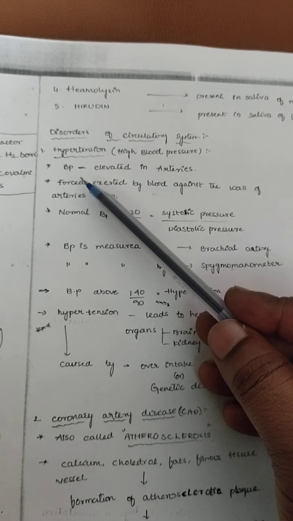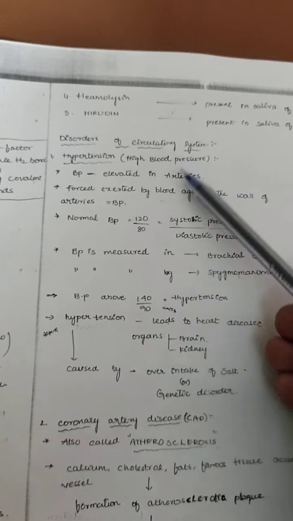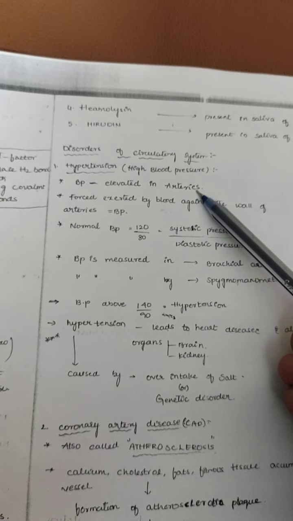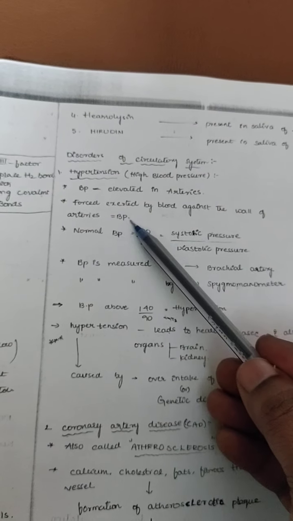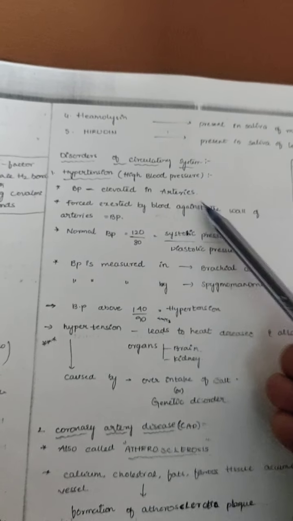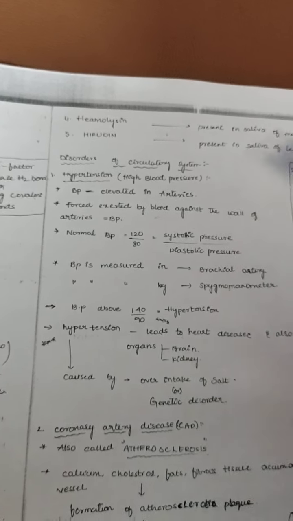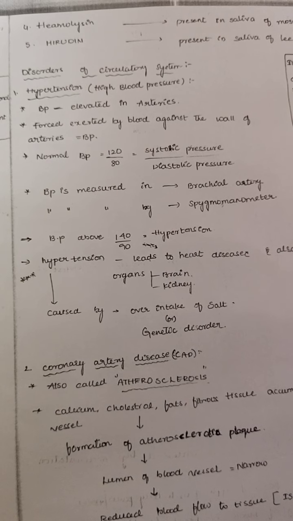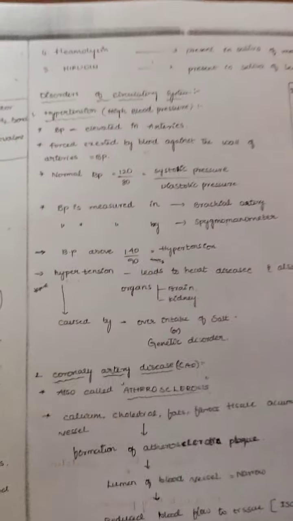Blood pressure is elevated in the arteries. When the blood pressure is elevated in the arteries, the force exerted by the blood against the walls of the artery is called BP. That's why, what is BP? BP means the force exerted by the blood against the walls of the arteries.